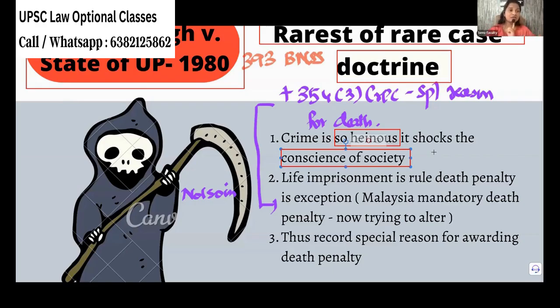Honor killing is also very, very hideous. You take care of the kid so much, and some other person kills them just because they marry the person they love. That's very sad. So the crime is very heinous. It shocks the entire society. You have to see, okay, if it is yes, give the death penalty.